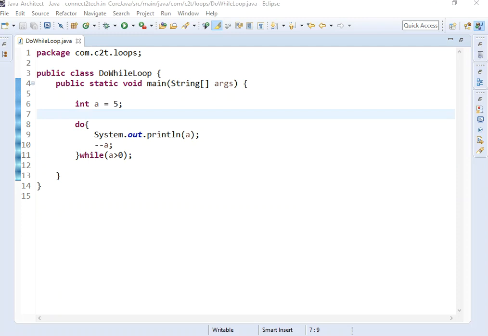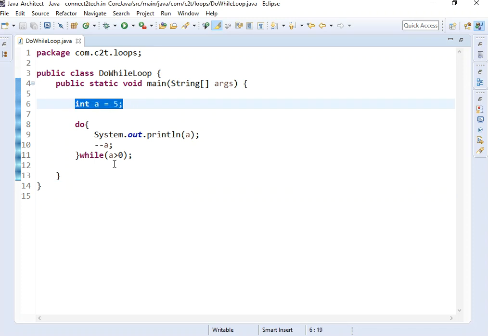So this is basically a do while loop wherein I am initializing a value and running a loop in a do while condition. So try it out, and after trying it out, tell me what is the difference between a while loop and a do while loop.